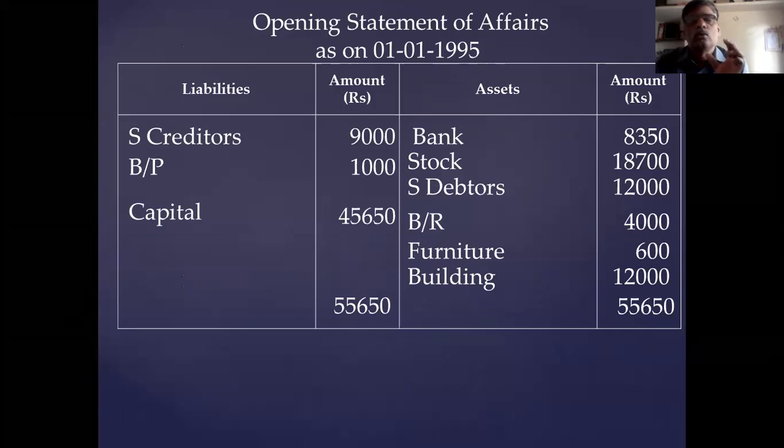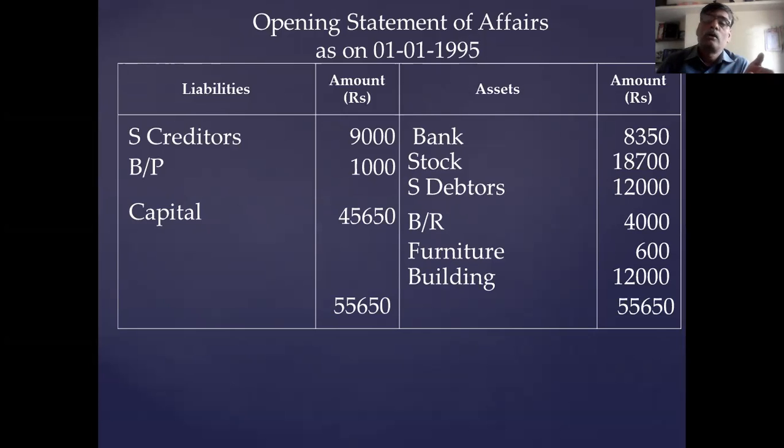You have to close the accounts after entering all the transactions. In the same way you have to close. Otherwise, some missing information will be available at the end. If you collect the missing information at the end of the account, then you have to rectify the opening statement of affairs and whatever account you closed before.